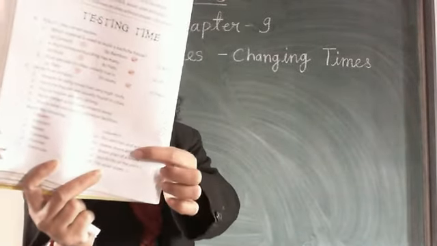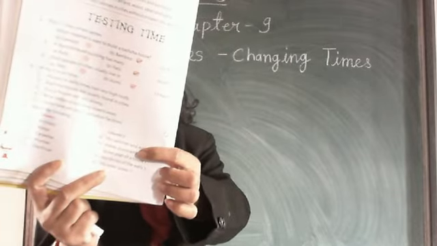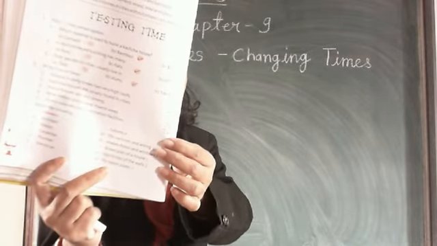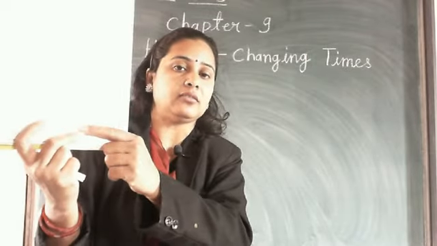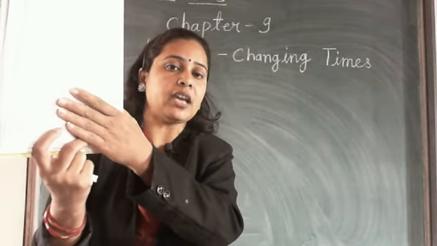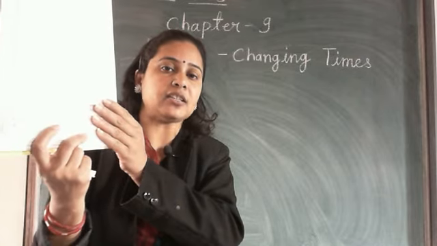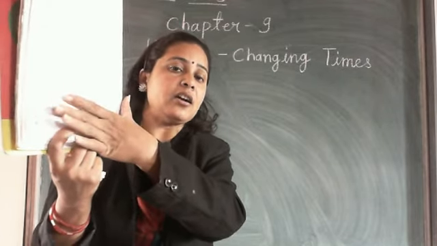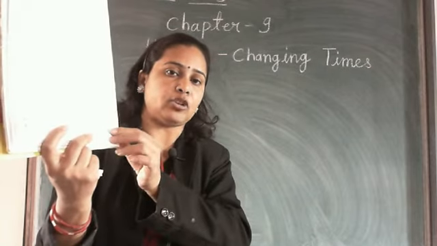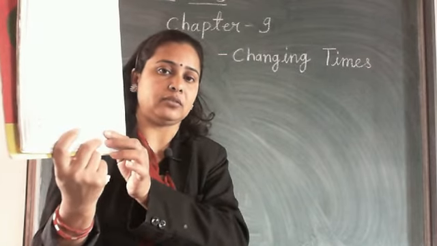After that, match the column given here. 1, 2, 3, 4, 5 and on this side A, B, C, D, E given. Read column A and match the answer. What is the correct answer? Match the one with the correct option. Is it clear?